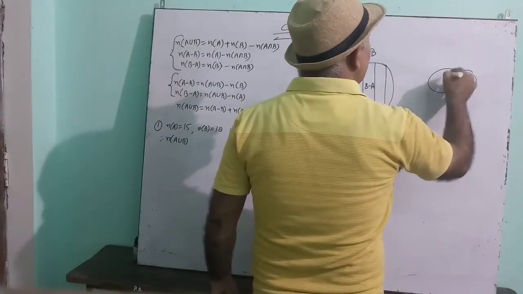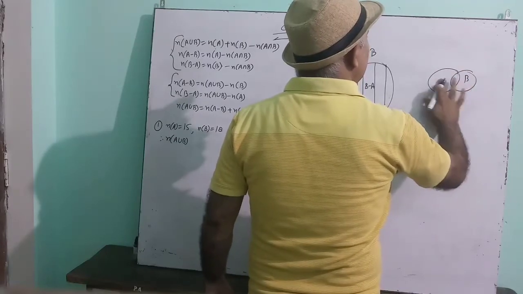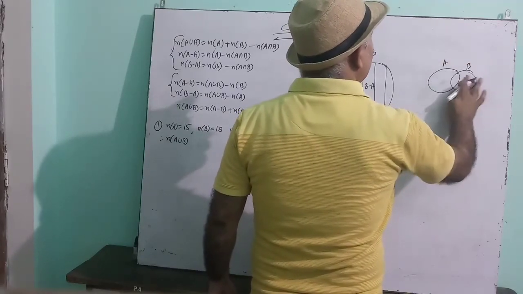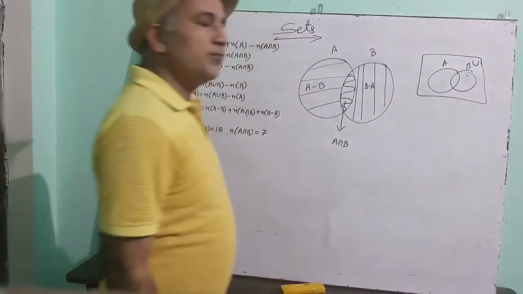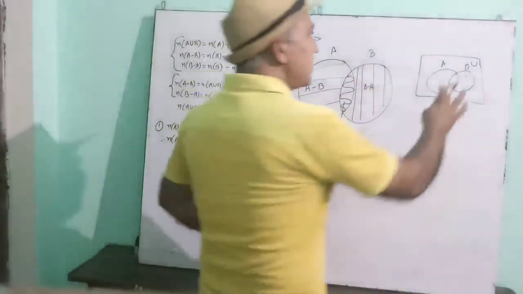Suppose see, this is A and this is B. So this whole will be denoted by union. Okay? Union means all. Is this clear?